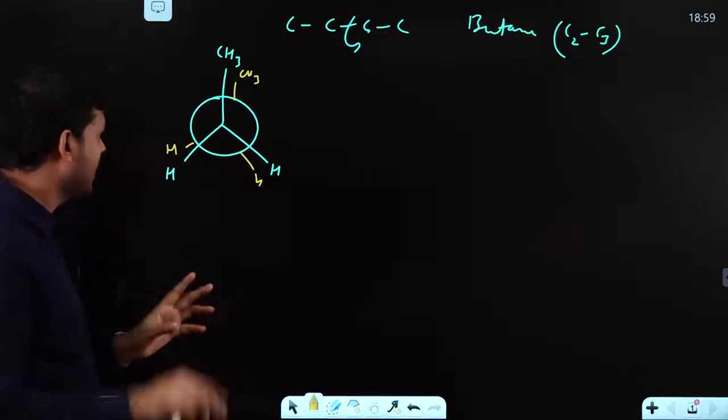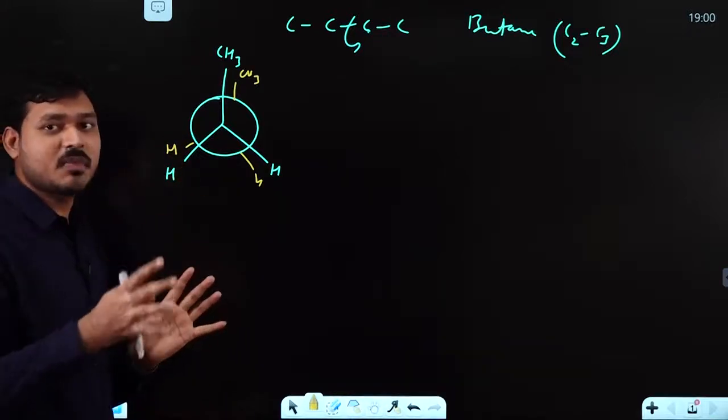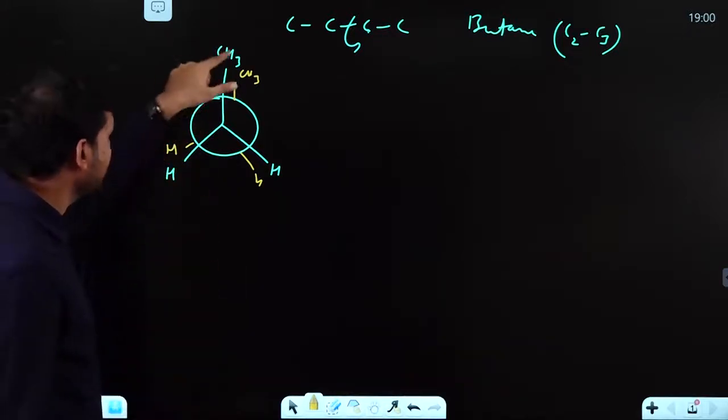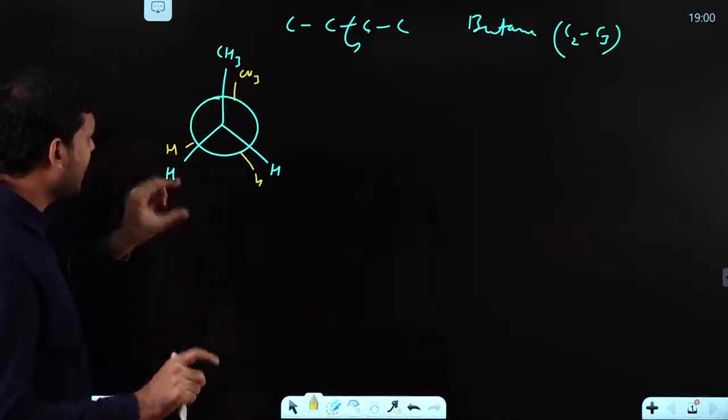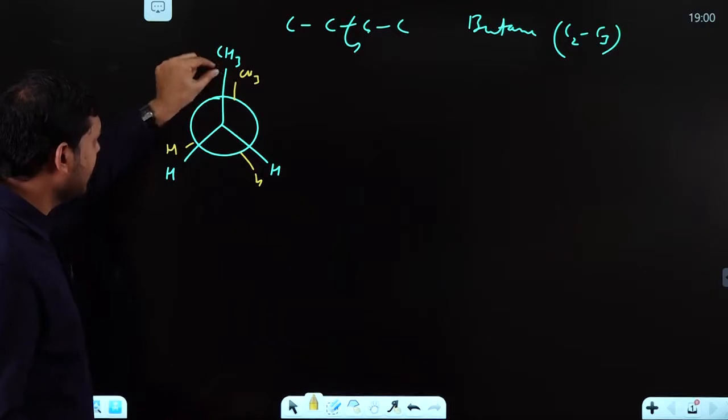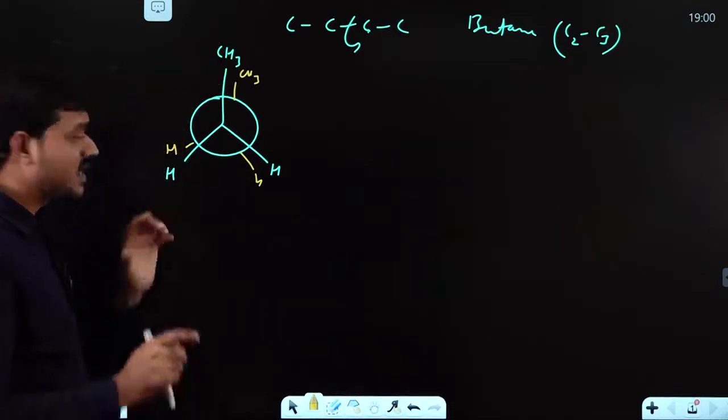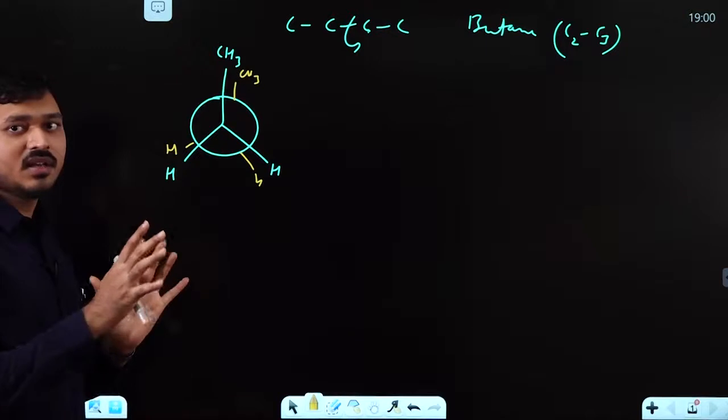Third, it has huge or maximum van der Waals strain due to this CH3 group and that CH3 group. Next, the dihedral angle between the two CH3 groups is 0 degree.